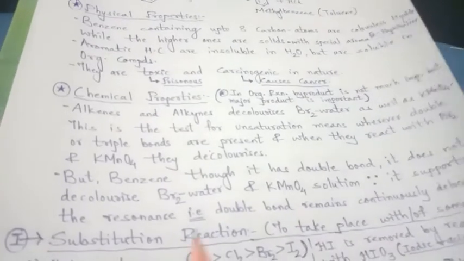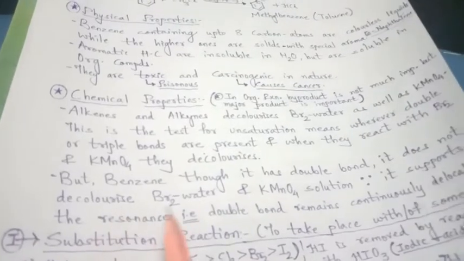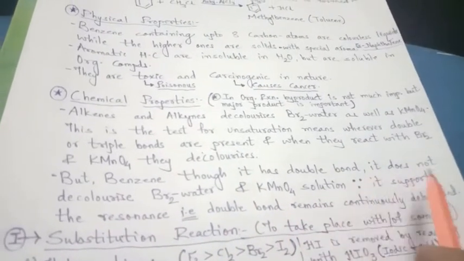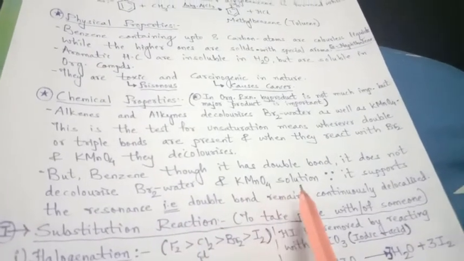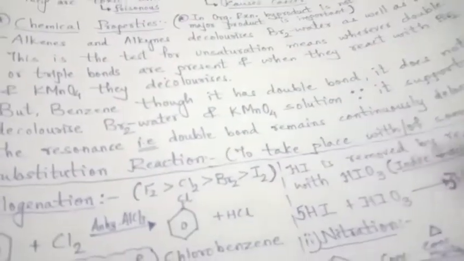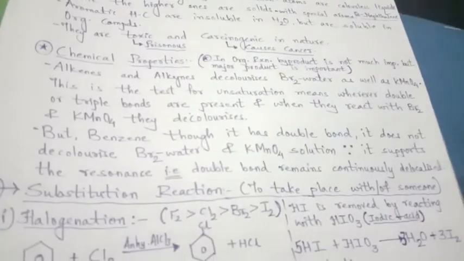So it should be the same with benzene also, because benzene also consists of three double bonds. But benzene, though it has double bonds, does not decolorize bromine water and KMnO4 solution. Why is it like this? It is again because of resonance.